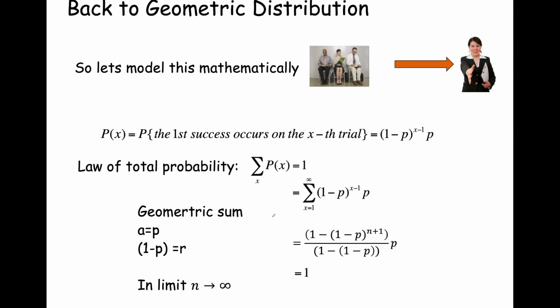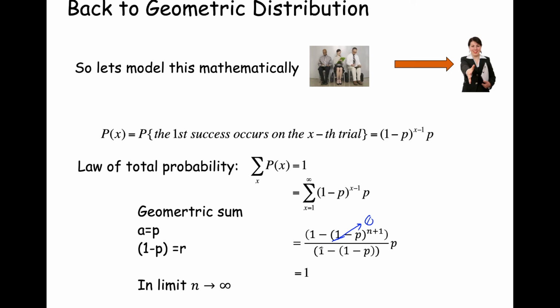Well, this is exactly equal to 1. Why is that 1? Because as n gets really, really big, 1 minus P is less than 1. Something less than 1 exponentiated a large number of times goes to 0. So let's take a look at that.